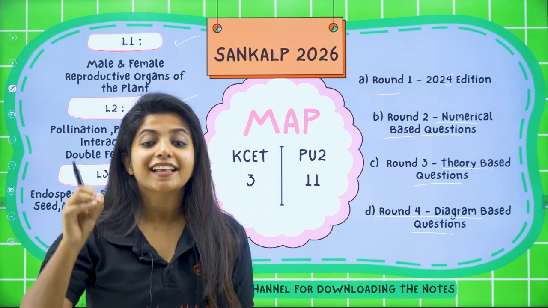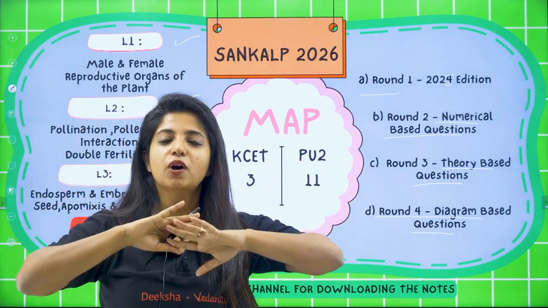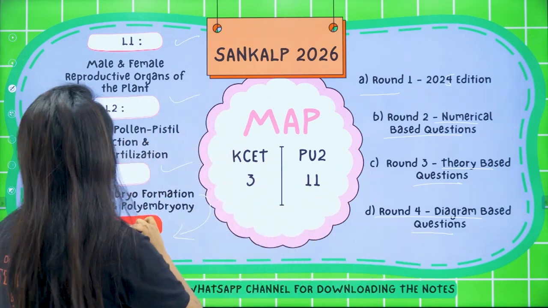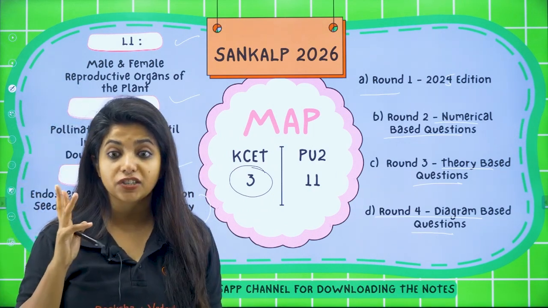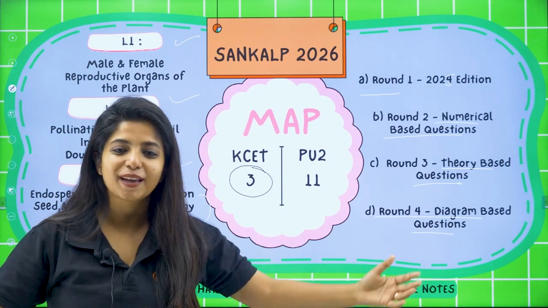and I'm going to make you solve that today. And with this, you will get that confidence that yes, I have completed sexual reproduction in flowering plants completely, and I'm going to get 11 marks in my PU2, and in KCET I am going to grab those 3 marks, and those 3 marks are really important. So I welcome you to the Sankalp session that we have today.